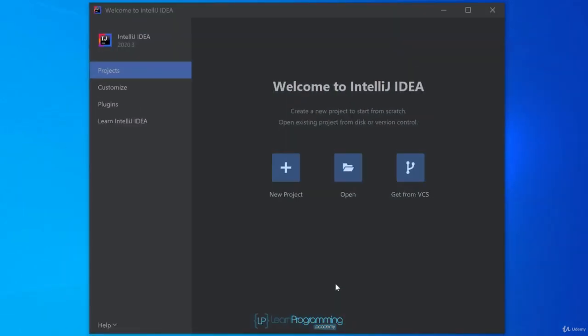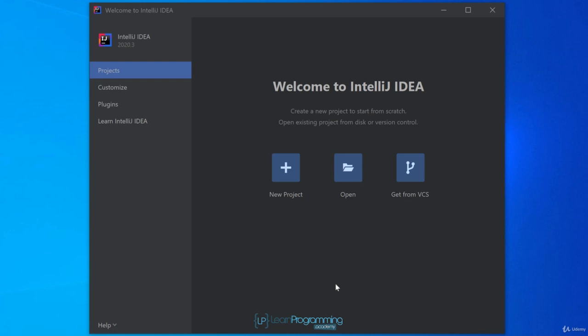Now you may or may not be prompted also to import settings from your previous installation. I wasn't prompted, but most students will be installing this for the first time, so if you are prompted for that, make sure to select Do Not Import Settings. And again, you saw that I wasn't actually prompted there. At this point, we're now at the Welcome screen.